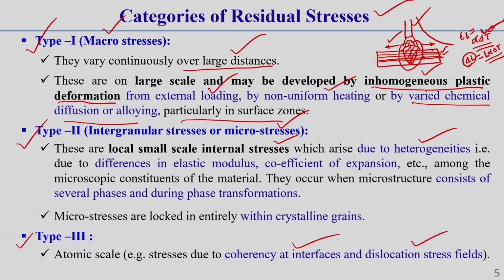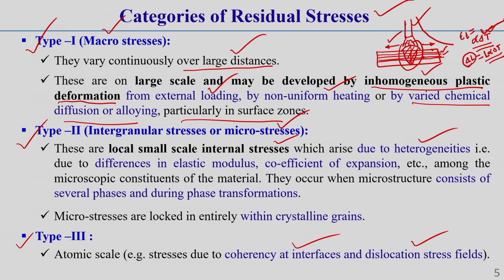What I have told you, wherever there is an elastic strain, and if it is locked in, then some residual stress will develop. That means in most coherent interfaces the lattice planes are elastically strained to maintain continuity. This you should keep in mind. This elastic strain plays a crucial role in determining the properties of a material containing such coherent interfaces. Okay. Because this elastic strain plays a crucial role, keep it in mind. So this arises due to the coherent interface.